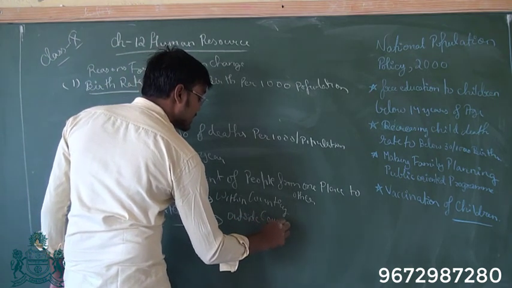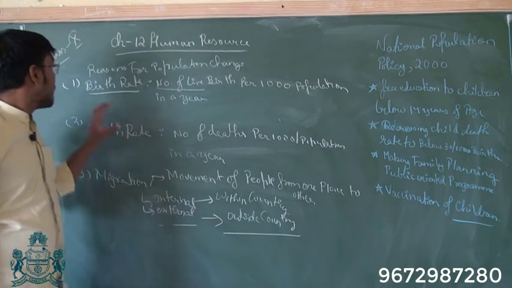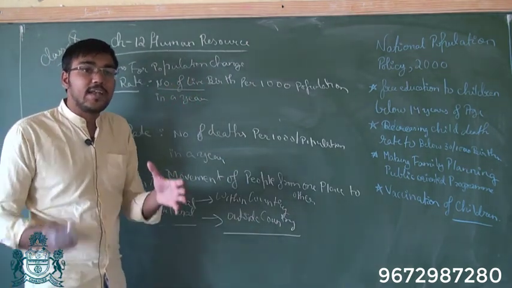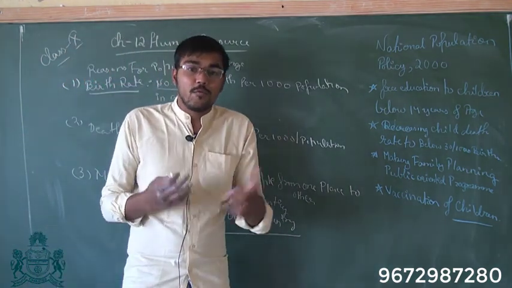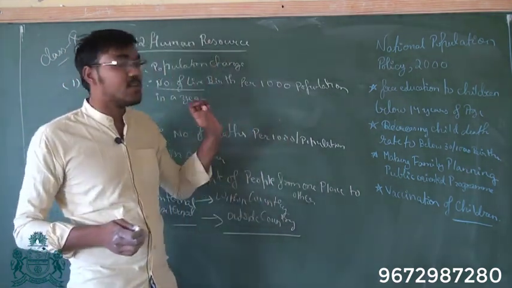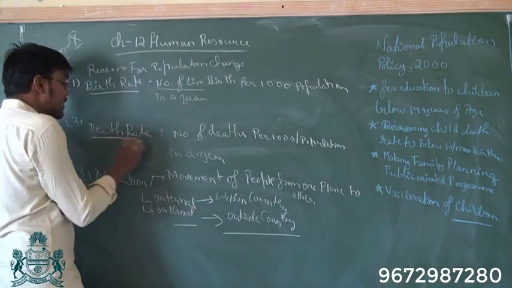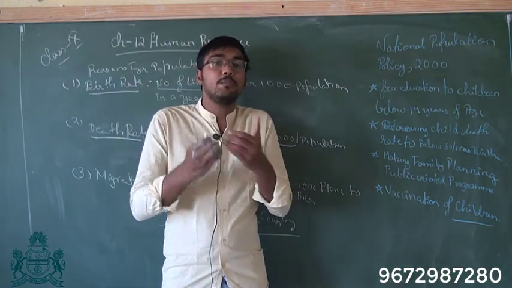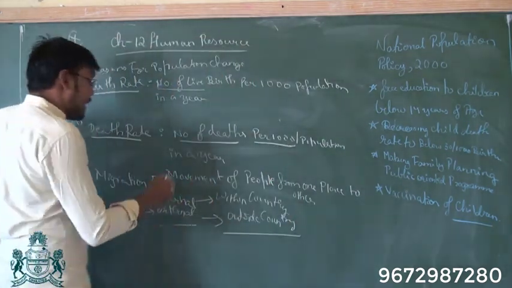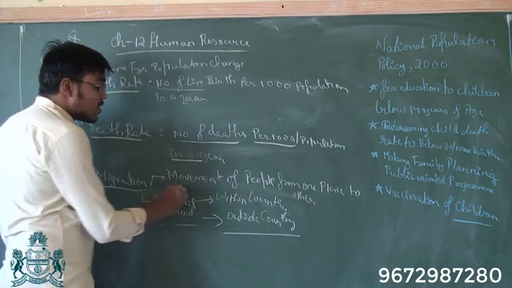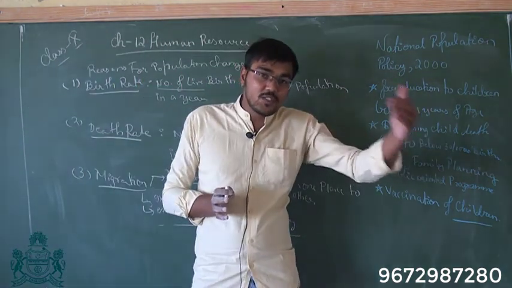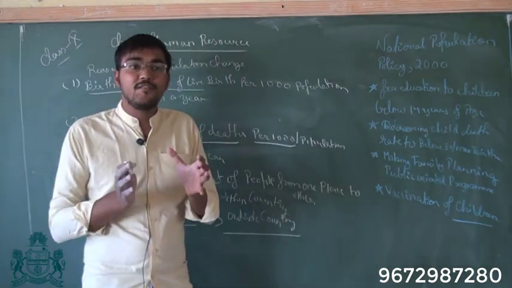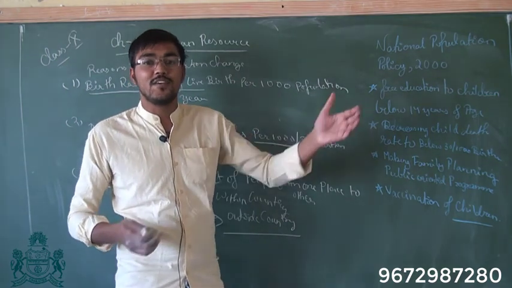Now you just understand. Birth rate means the number of live births per thousand population in a particular year, which means how many children are born per thousand population. Death rate is the number of deaths per thousand population, that is, how many people died in a particular year. And migration means movement of people. When a person travels from one place to another and lives there, we call it migration. For example, if a person goes for higher studies from one place to another, we call it migration.